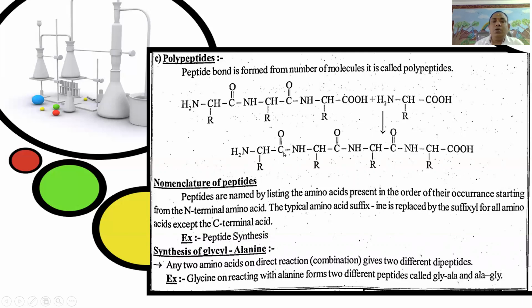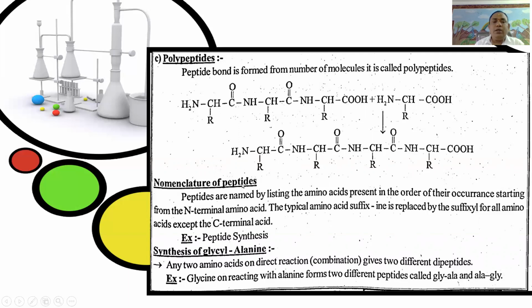RCHNH2 C double bond O NH is the first peptide bond. Next, NHCHR C double bond O single bond NH is the second peptide bond. Next, CHR C double bond O single bond NH is the third peptide bond. Similarly, it links with different numbers of alpha amino acids through peptide linkages.